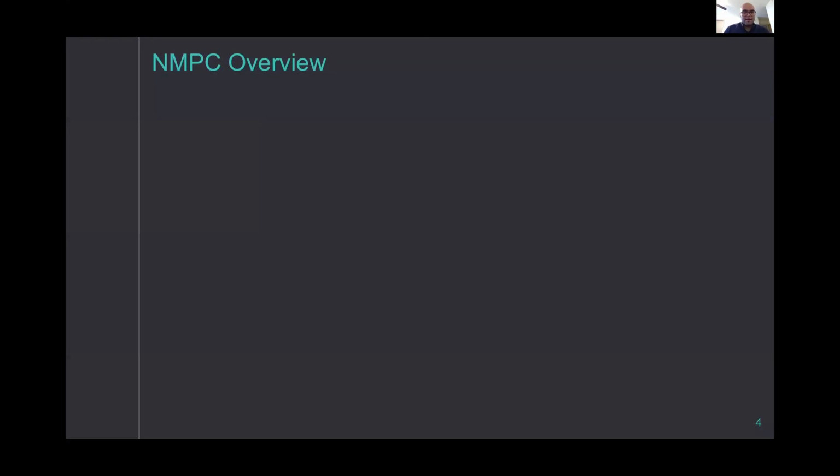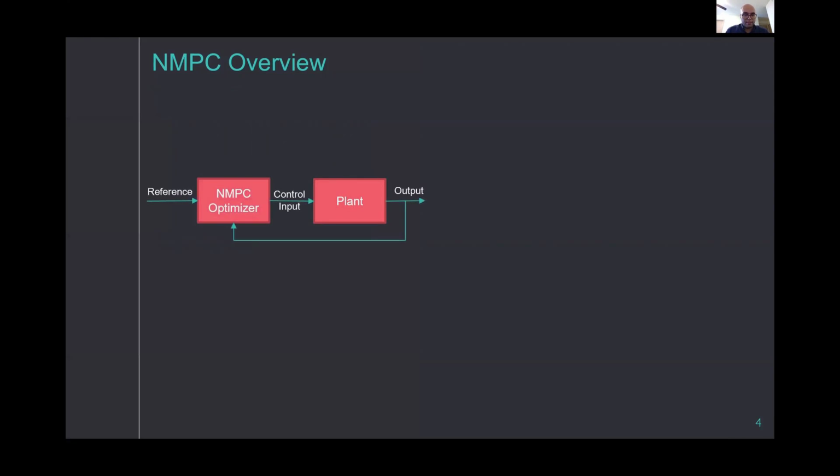So let's take a look at the NMPC problem itself. Consider the control of a plant using an NMPC controller, where the objective is that the state of the plant follows a reference signal. To fully define the NMPC problem, we have to provide it with an objective function to optimize, a plant model to predict the future states, and possible constraints to satisfy.